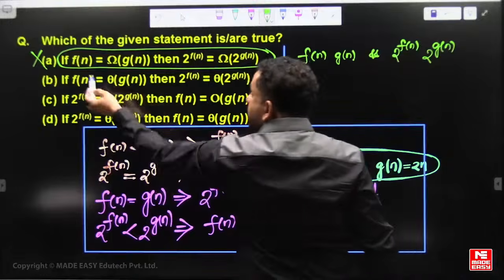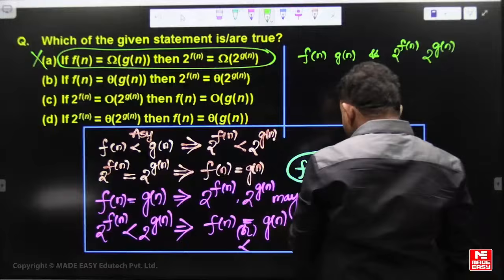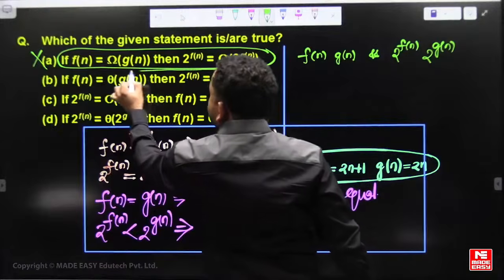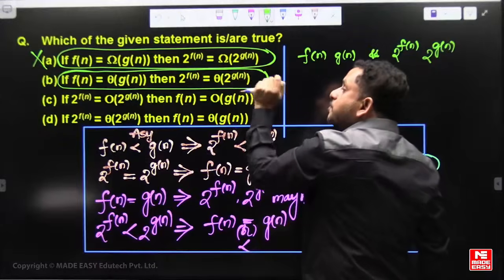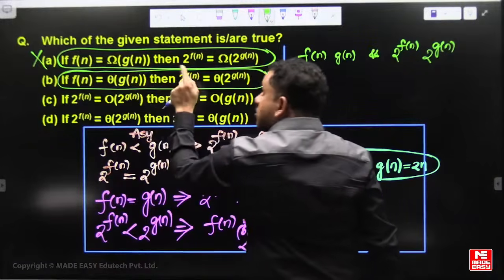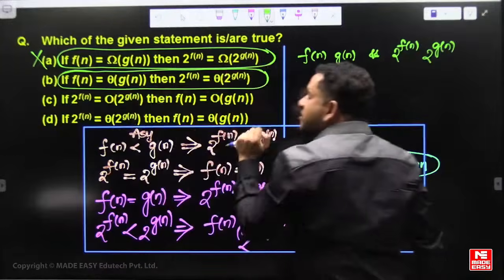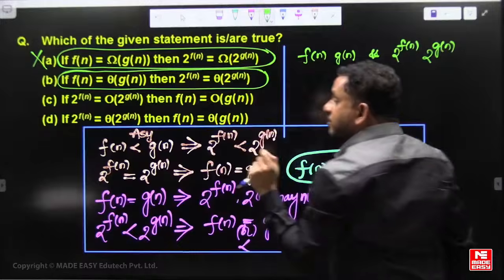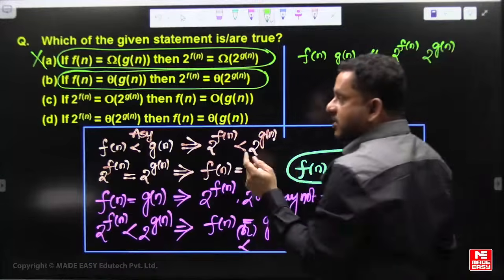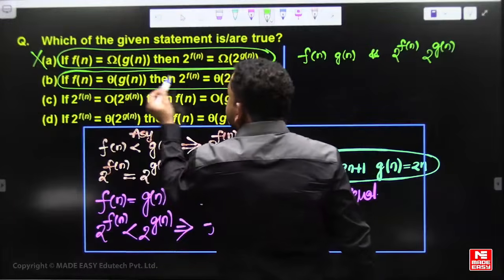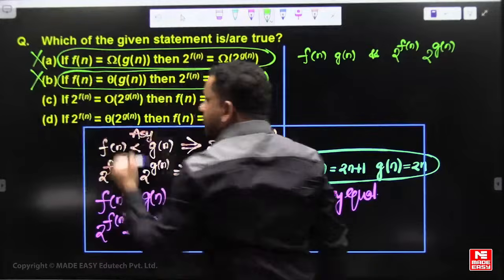If f of n is asymptotically equal to g of n, then 2 power f of n and 2 power g of n may not be asymptotically equal. If f of n is a constant times bigger, then 2 power f of n is asymptotically bigger than 2 power g of n. If g of n is a constant times bigger, 2 power f of n is less than 2 power g of n. If f of n and g of n are asymptotically equal, including multiplication by constants, and both are the exact same function, then 2 power f of n can become equal to 2 power g of n. So that's why this statement is also false.